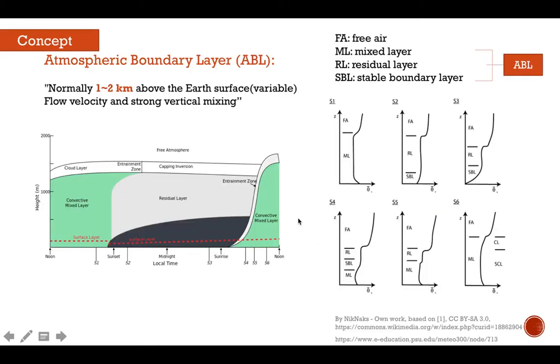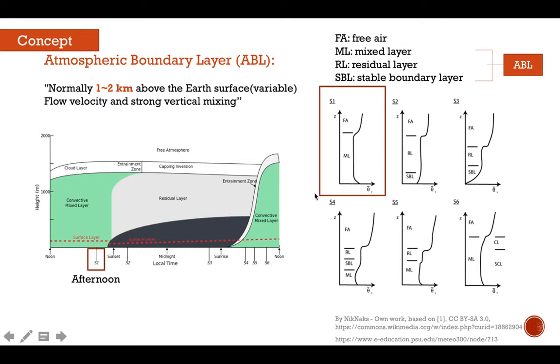Before we get to the results, a basic concept, the atmospheric boundary layer, ABL for short, is needed. It is the air layer about 1 to 2 kilometers above the surface, and due to the direct effect of the Earth's surface, a strong vertical mixing occurs in this layer, and it is important for air and pollutant transport.